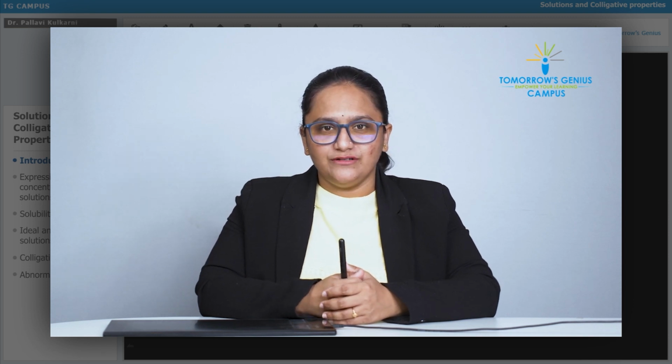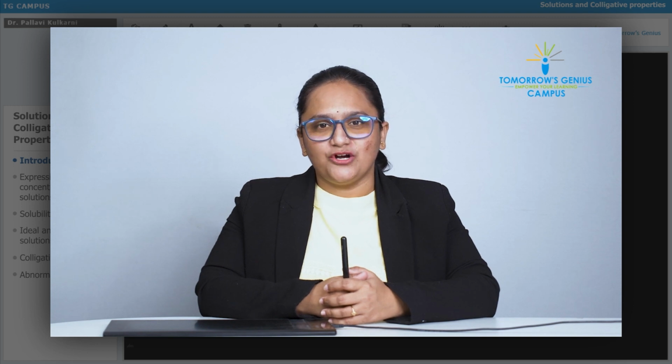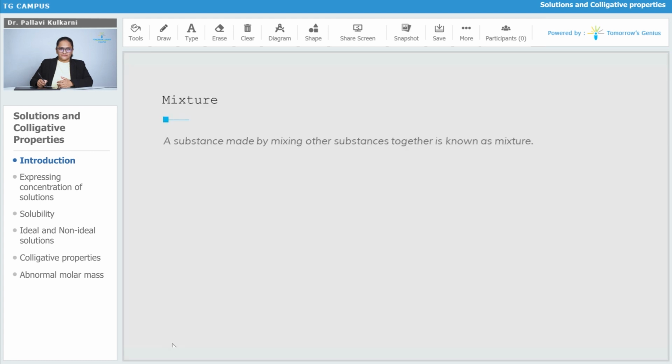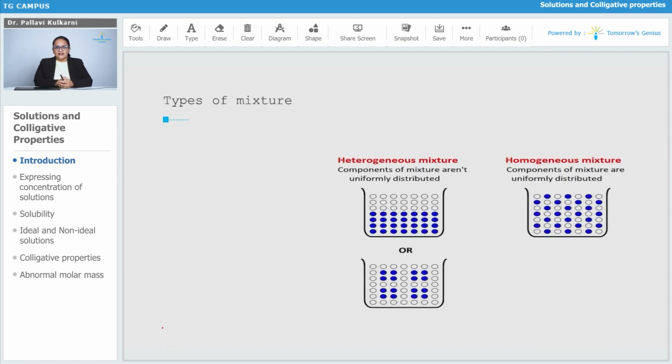Before starting with the solution, first of all let us learn what is the meaning of a mixture. So a mixture is something which is formed after the mixing of two or more than two components into each other. That is a mixture. On the basis of what type of result we are getting, the mixture can be divided into two main types. You can see here there are two types of the mixture. One is called the heterogeneous mixture, another is called the homogeneous mixture.